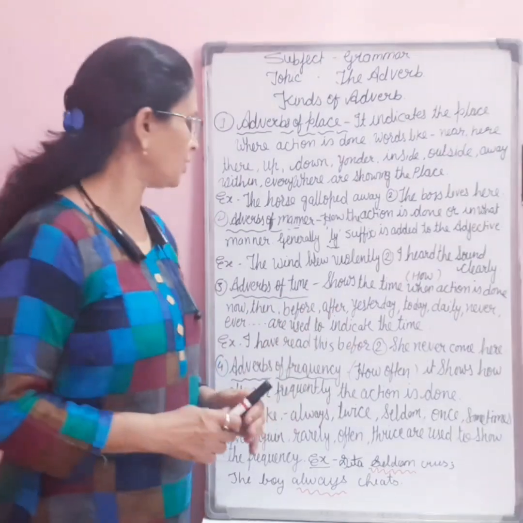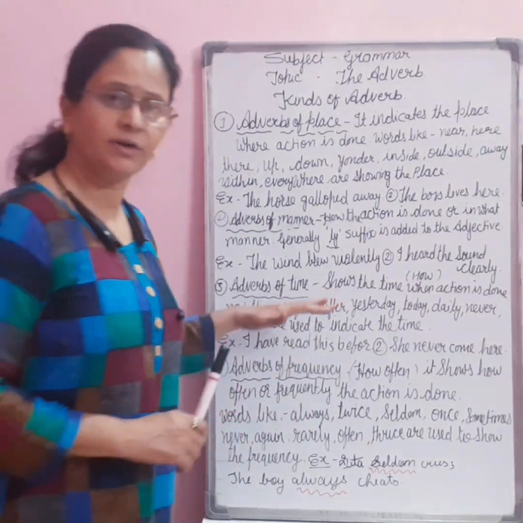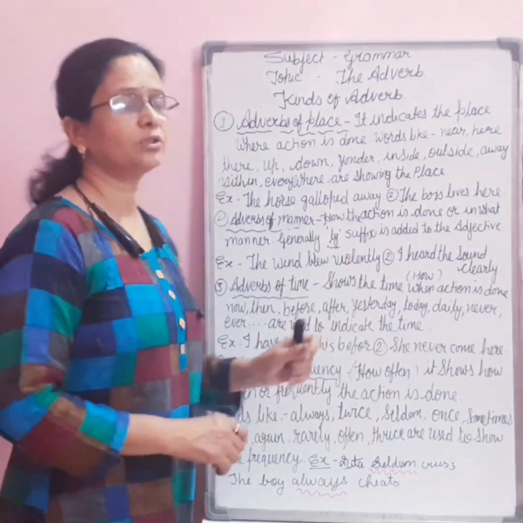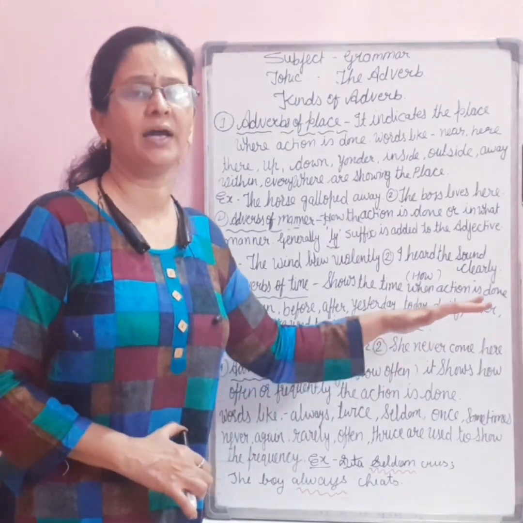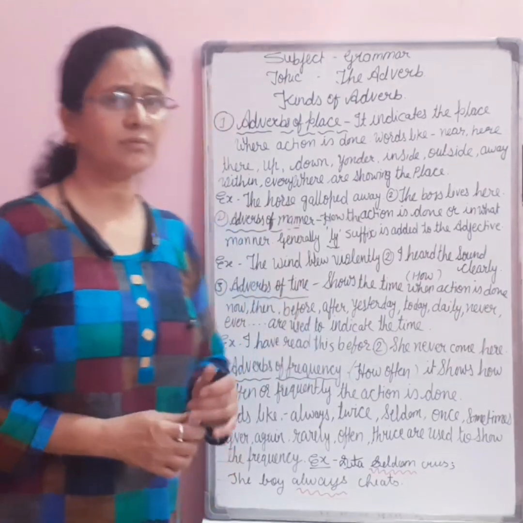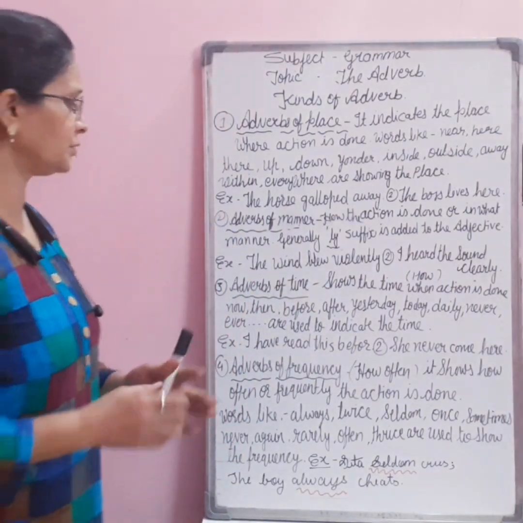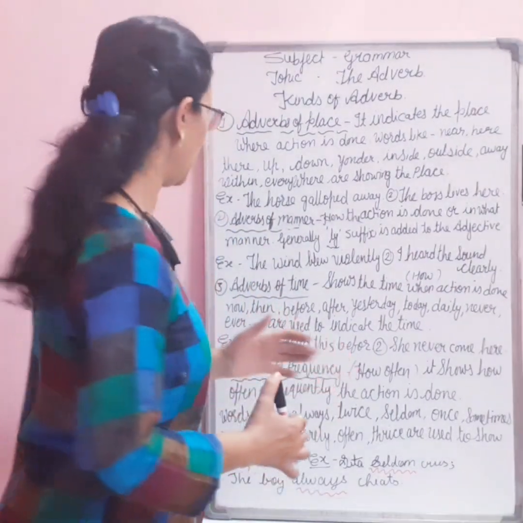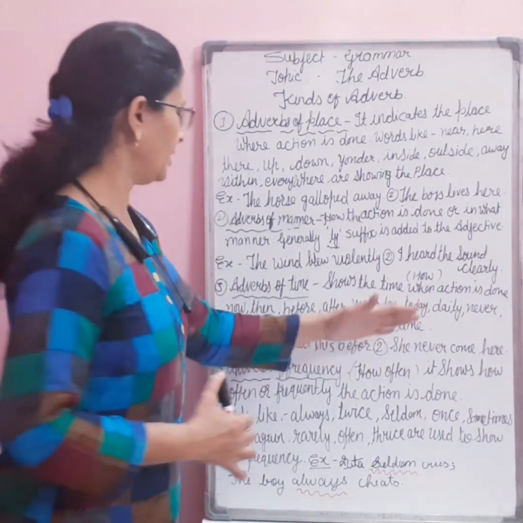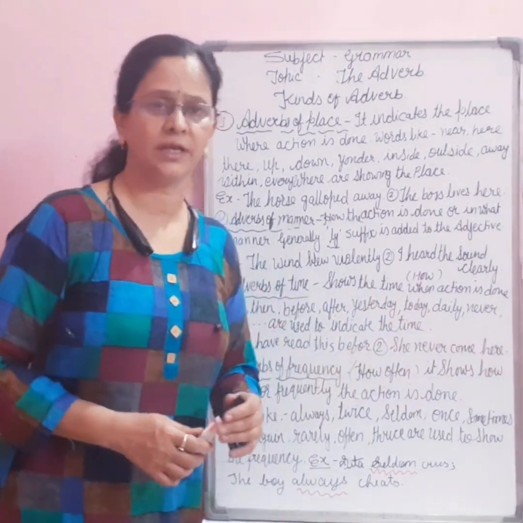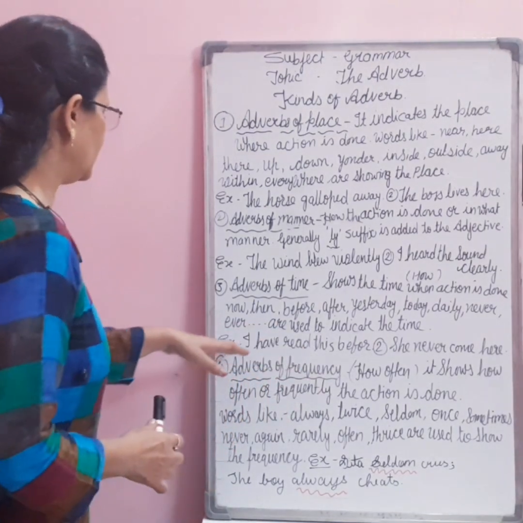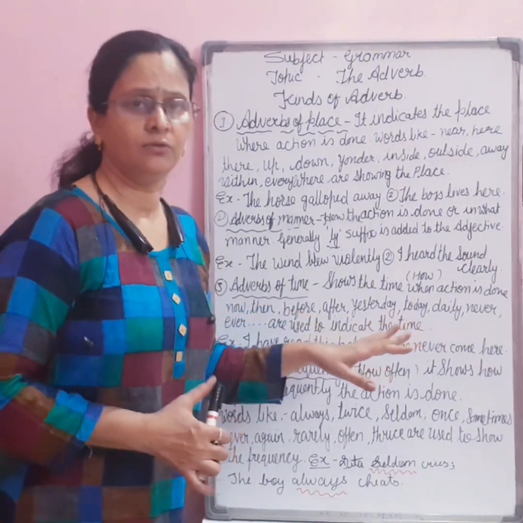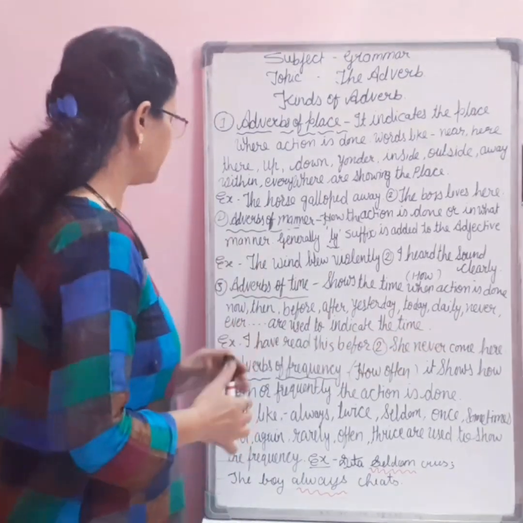Next is adverbs of time. By the word itself it is clear that it shows when the action is done. So guys, we can ask the question by the word when. When the action is done, we use some words like before, after, never, yesterday, today, tomorrow, daily, yonder. These words are used for showing the time.